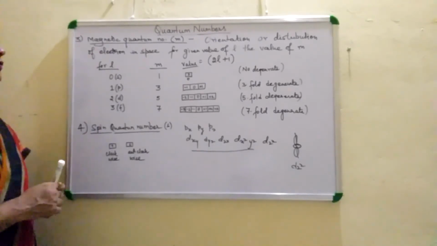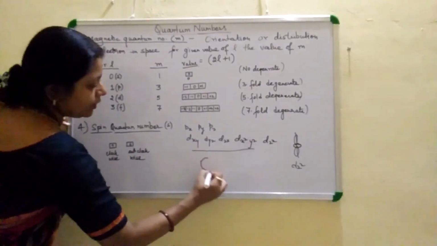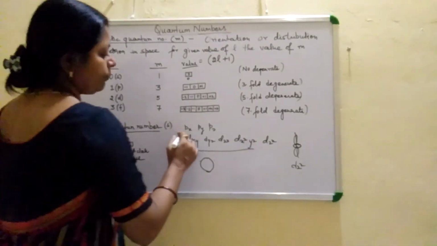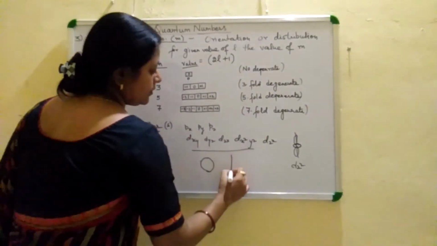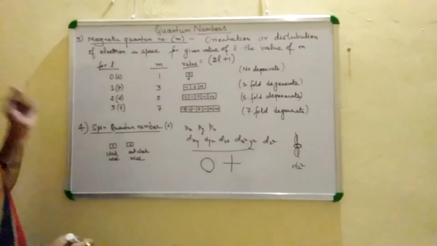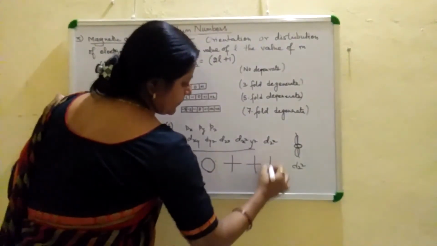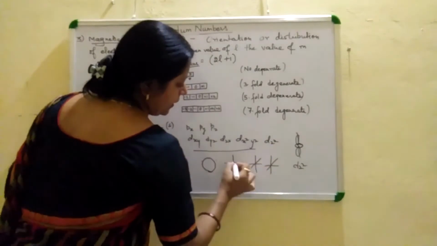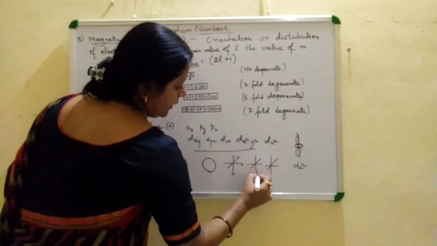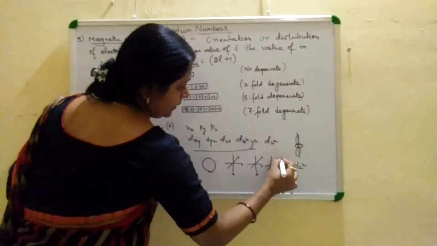Now, the shape of the orbitals. The s orbital is spherical in shape, like this, so it is non-directional in nature. For the p orbital, because of wave nature, we represent the orbital in three dimensions, with x, y and z directions.